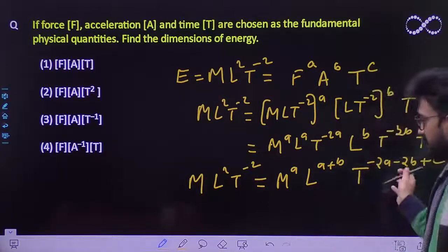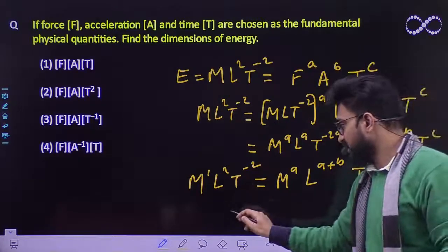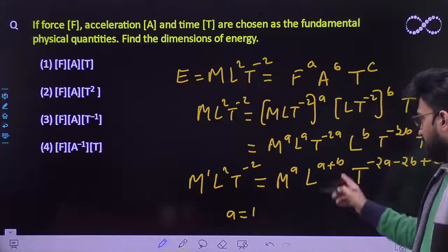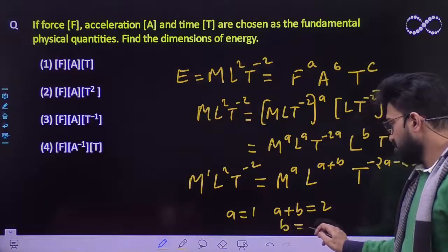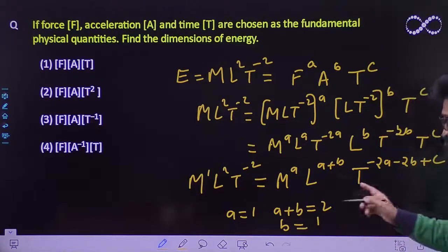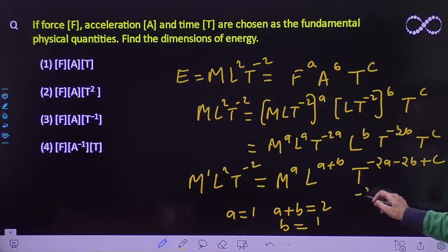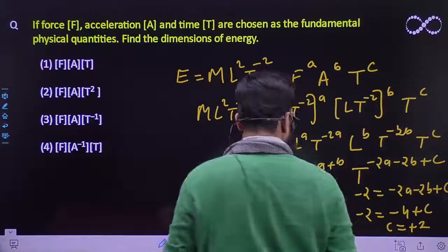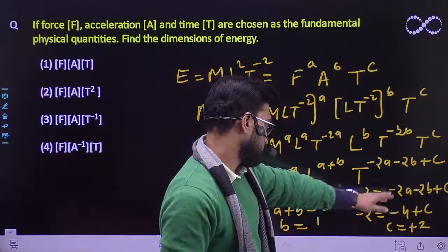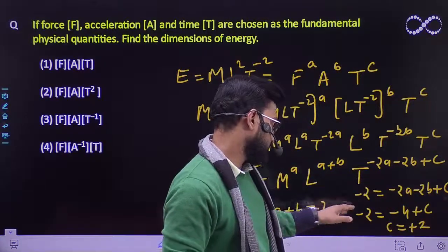Now equating the left and right sides, you can easily say that the power of M gives a equal to 1, and the power of L gives a plus b equal to 2. So that means b must come out to be 1. And what about time? The power of time is -2, which must equal -2a - 2b + c. With a as 1 and b also 1, it would be -2 - 2 plus c, that is -4 plus c. So c comes out to be plus 2.